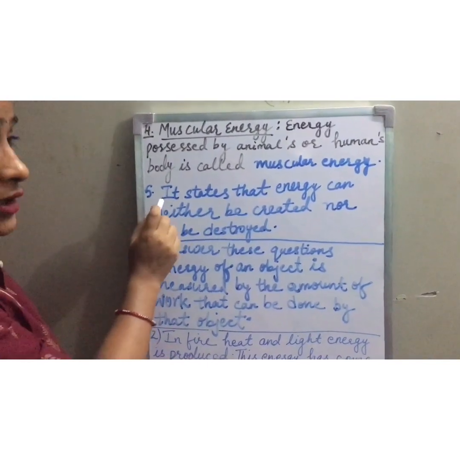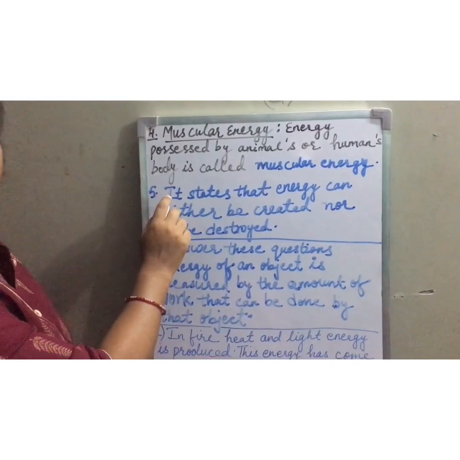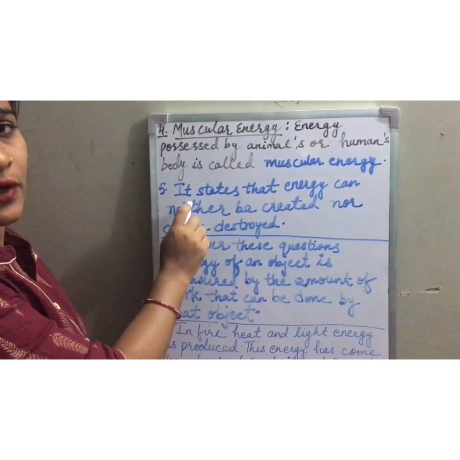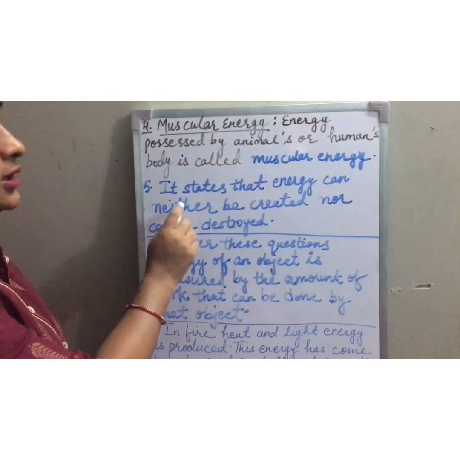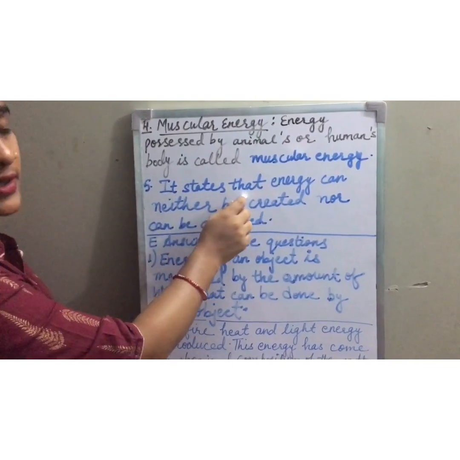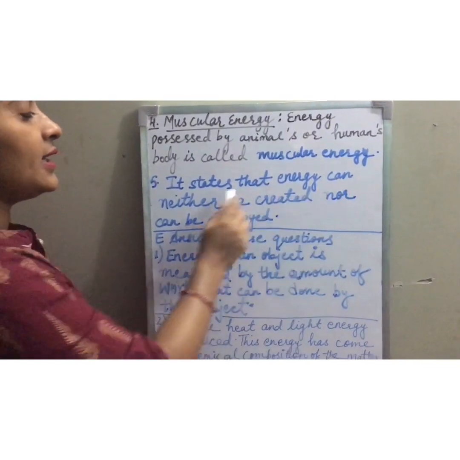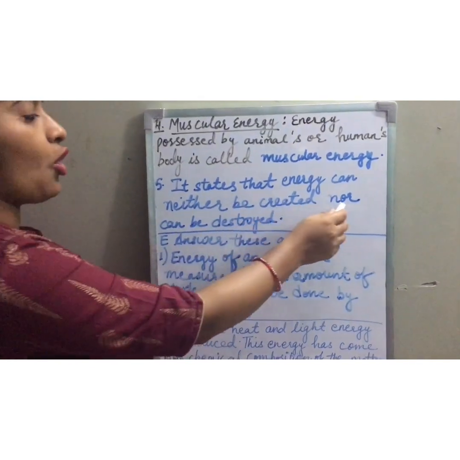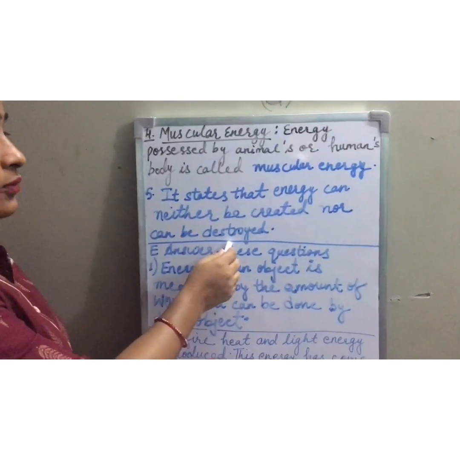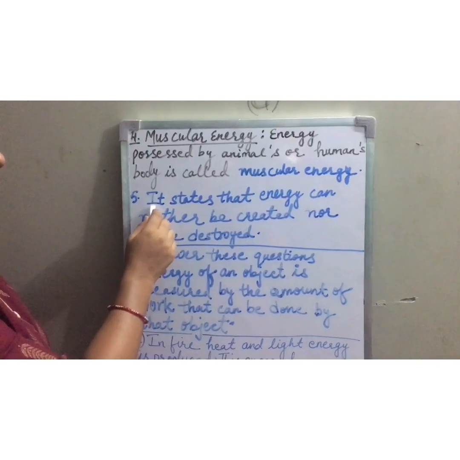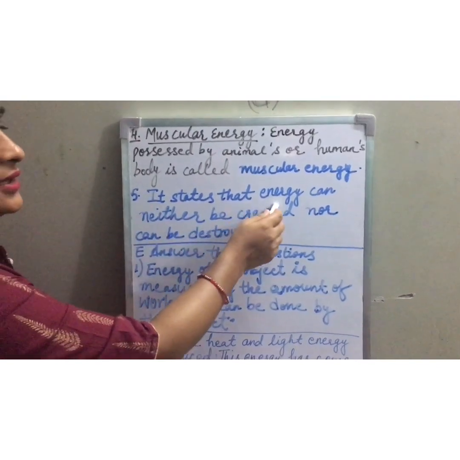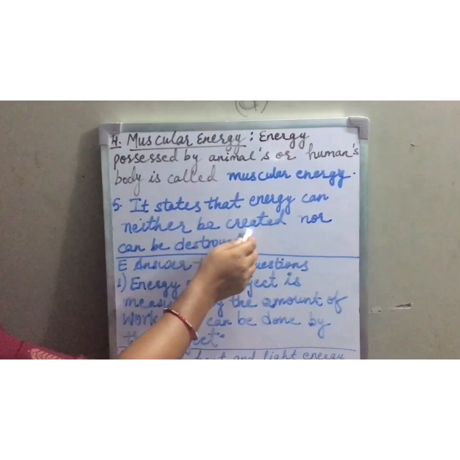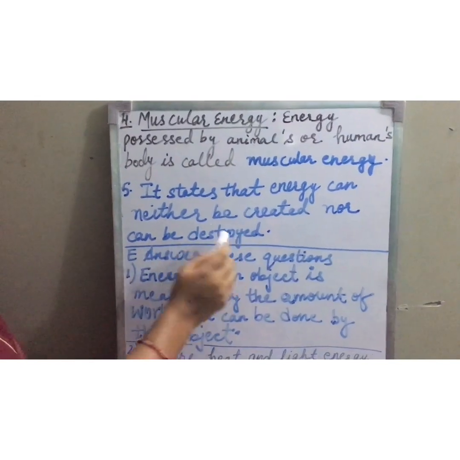Fifth is the law of conservation of energy. What is it? It states that energy can neither be created nor be destroyed. I am repeating again, it states that energy can neither be created nor be destroyed.